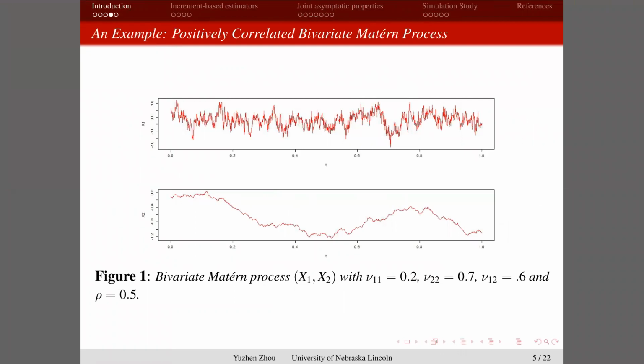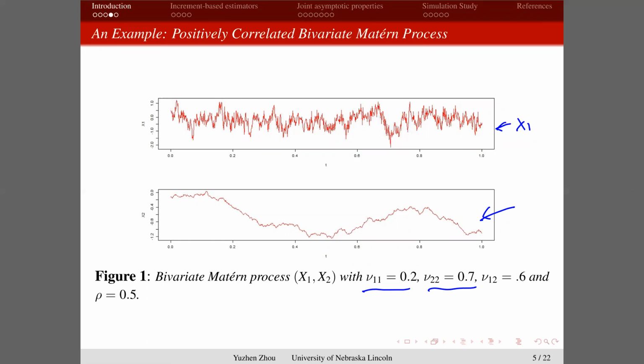What we are going to study, we can take a look at these two trajectories. The first one is the trajectory for the process x1. Here we simulated a bivariate Matern process. In the first process x1, we pick a small smoothing parameter, so the trajectory looks very rough. In the second plot, we used a smoothness parameter of 0.7, so the trajectory is much smoother. So we get a feeling that estimating the smoothness parameter is really related to the trajectory of the process itself.